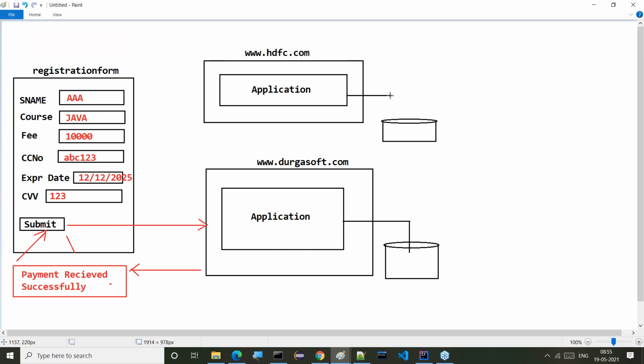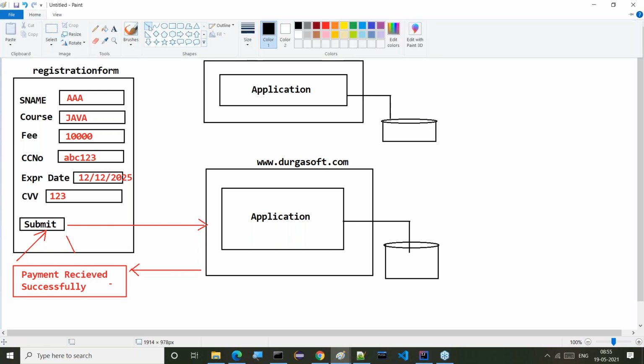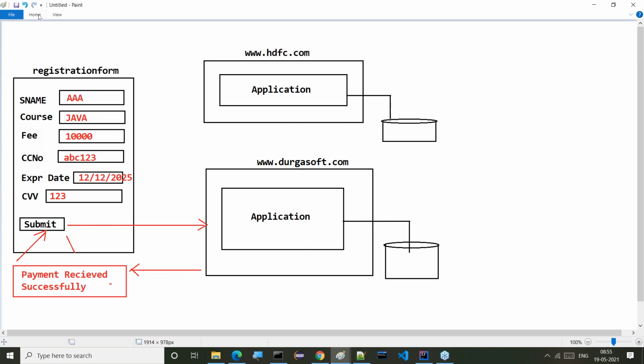Okay, fine. Now understand this. Whenever a request comes to Durgasoft from the registration form, the application has to store the necessary data in the database, no? And to perform this bank transaction, Durgasoft has to interact with which application? The HDFC application.